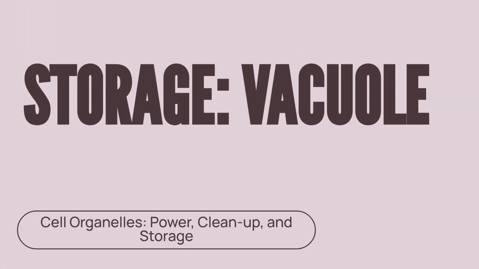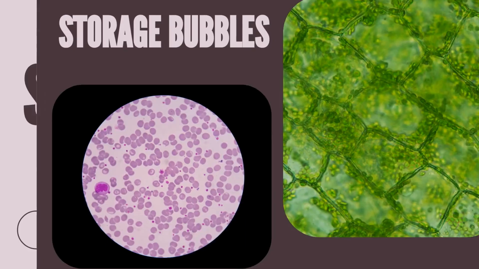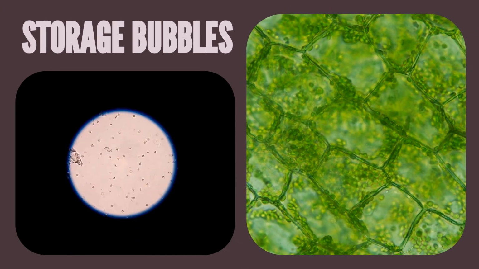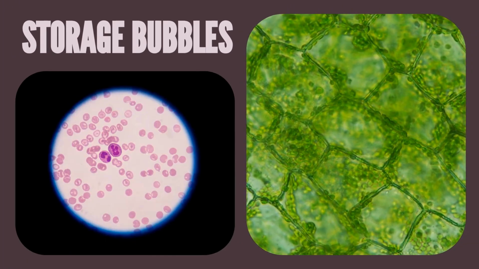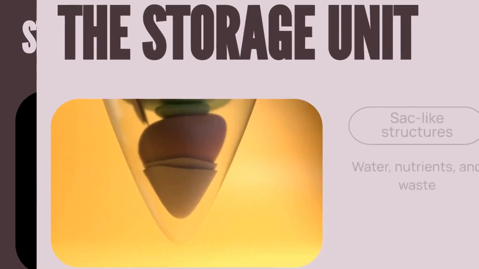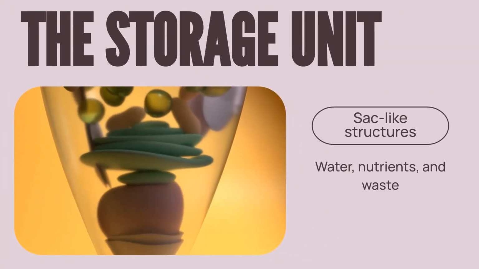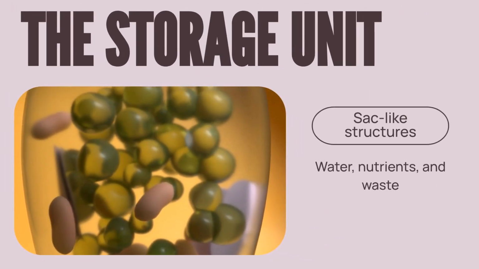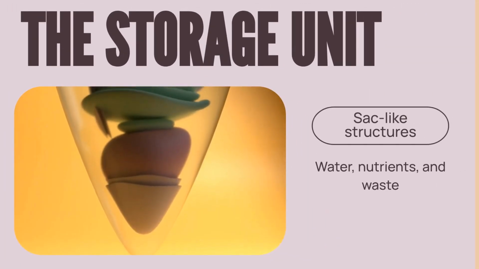Finally, the cell relies on vacuoles for storage. Vacuoles are sac-like structures that act as storage bubbles for water, nutrients, and waste. These organelles ensure the cell has reserves of essential materials and a safe place for waste until disposal.